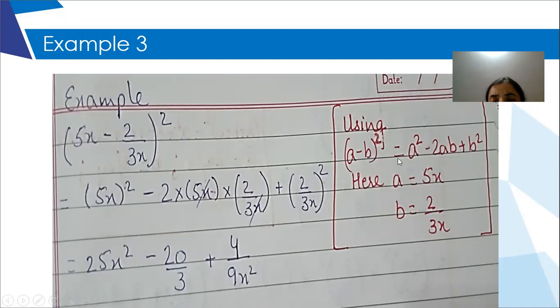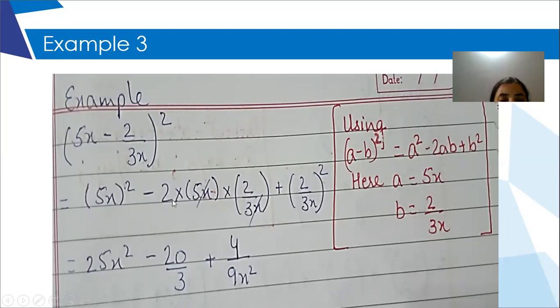So once you recognize what is your a and b, you replace a and b of the right side also with these terms. So wherever a square is written, I'm going to write 5x whole square. You can see that. Then put a minus sign, which is over here. Write 2 multiplied by a and b.